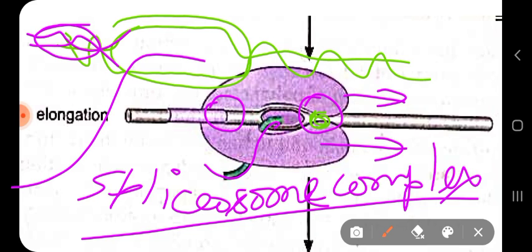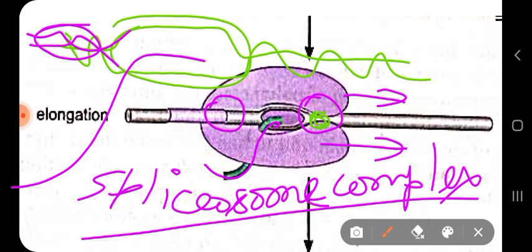And it also does the modification, not directly, but it recruits, it allows the binding of the enzymes which are needed for capping, which are needed for 5 prime cap formation in the mRNA, which are needed for the splicing process, in order to remove all the non-coding regions of the mRNA, and the coding regions have to be joined by the process called splicing.